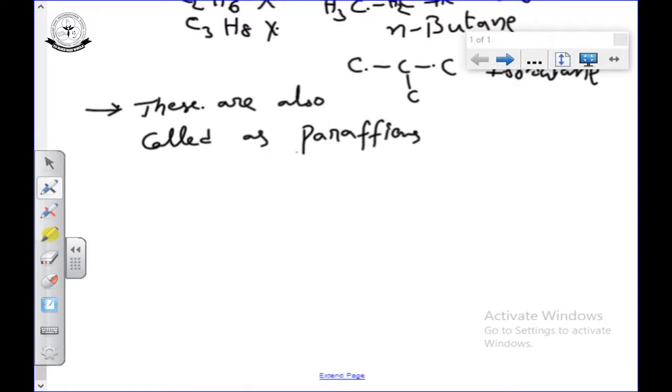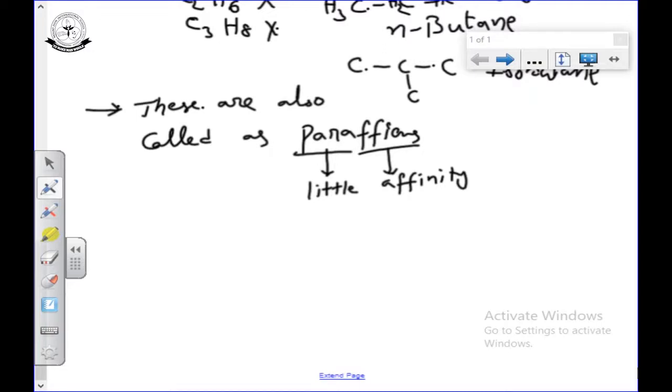So, what is the meaning of para? Para means little. Paraffins, little affinity. Meaning all these compounds have very low affinity. What is the meaning of low affinity?